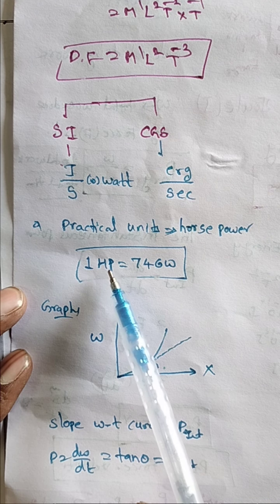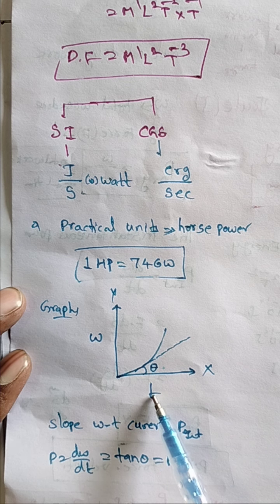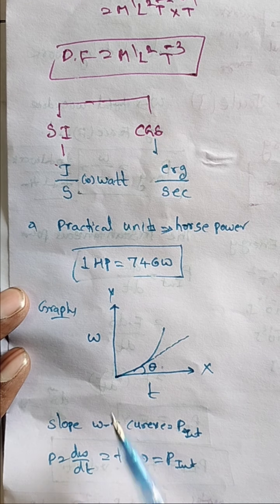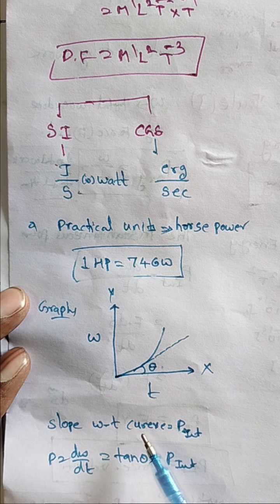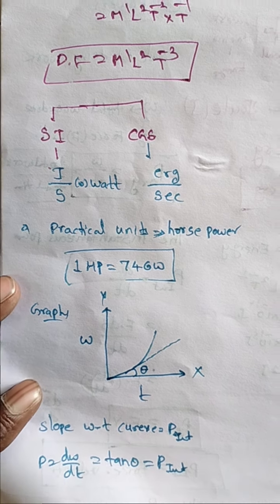So what is the practical unit? The practical unit is 746 watts per HP, where HP is horsepower. So I am taking the graph. In the x-axis I am taking T, and in the y-axis W. What is the slope? The slope of work versus time gives the instantaneous power. So P is equal to dW by dt is equal to tan theta is equal to P instantaneous.